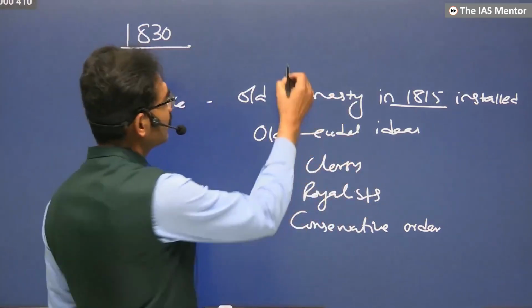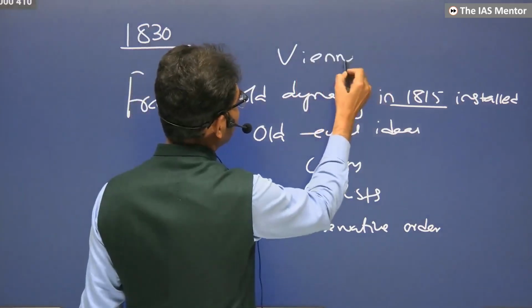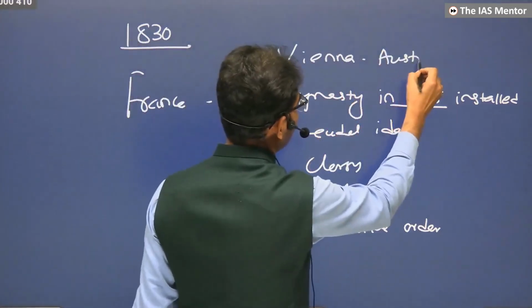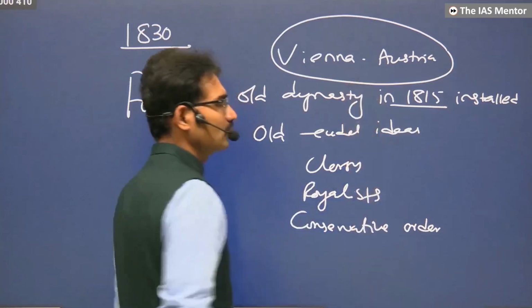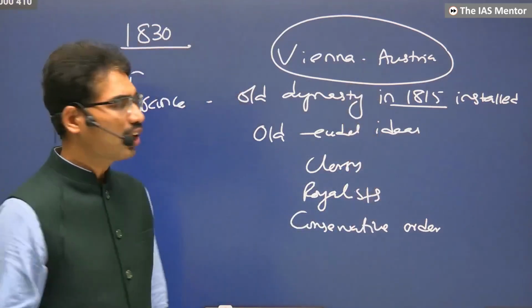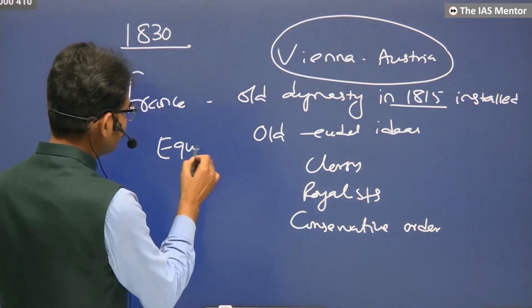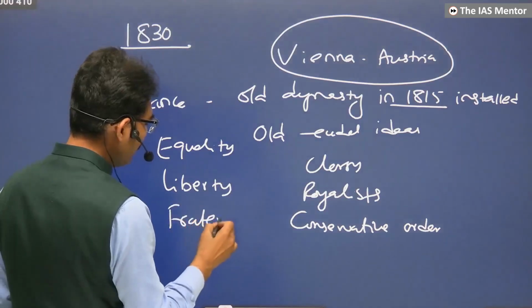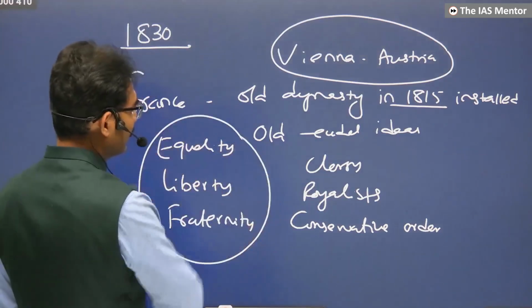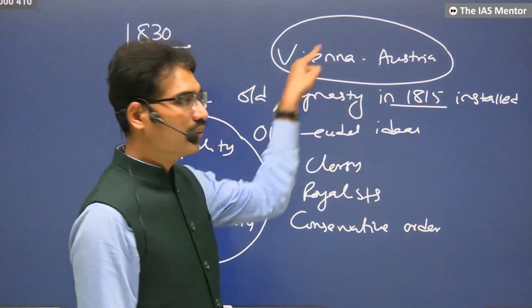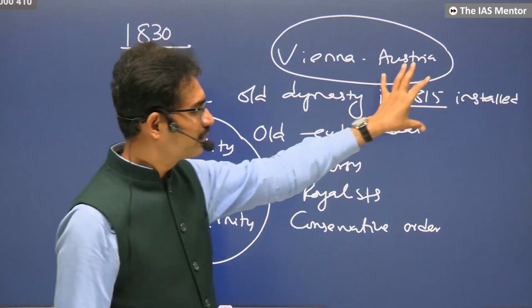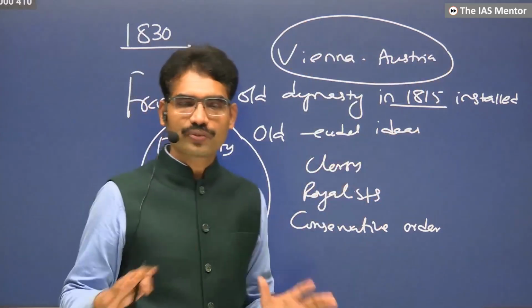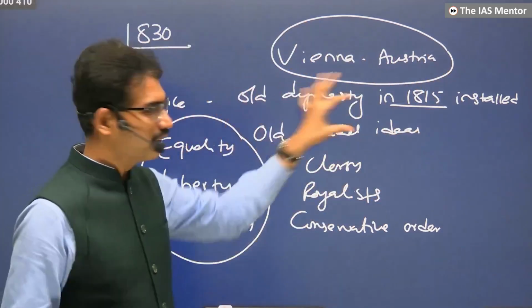Who is imposing this? In 1815, in Vienna, a conference was held under the leadership of Austria. Austria decided that in Europe, there would be no more French Revolution. If anybody talks about equality, liberty or fraternity, they must immediately be imprisoned. Their voice must be silenced. This is called the Vienna Order. After the defeat of Napoleon, a conference was held in Vienna. All the victors came together and controlled France. Revolutionary France was removed and once again the old dynasty came.